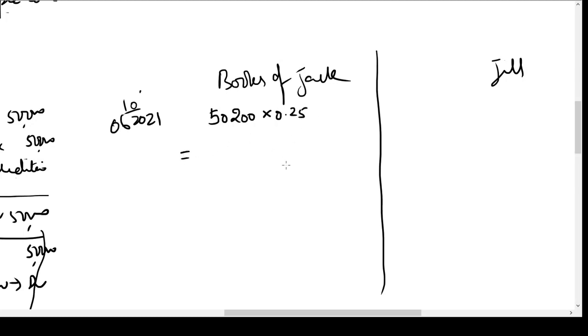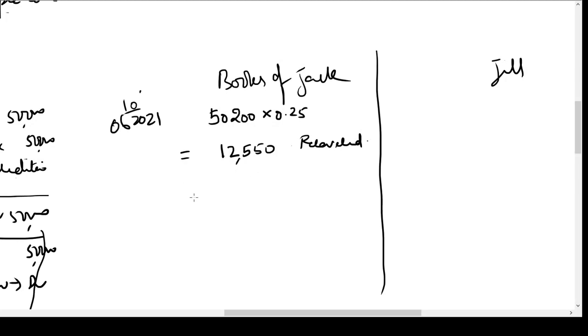So how much would this be? 25% of 50,000 is 1/4, that is 12,500, and 25% of 200 rupees is 50. So only 12,550 rupees could be recovered from the estate of Mr. Jill.